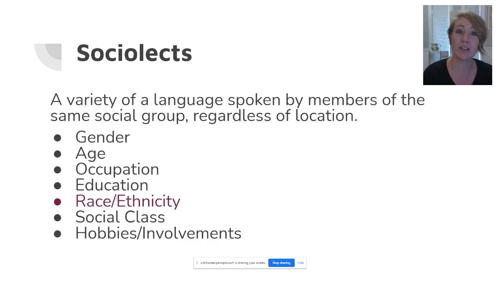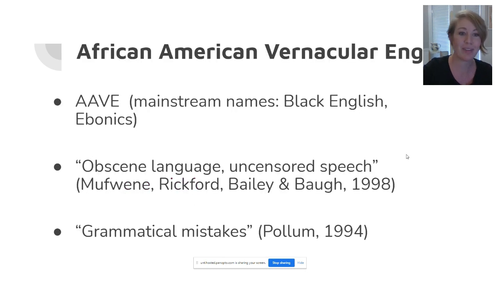And that something is our sociolects, which is a variety of a language spoken by members of the same social group, regardless of location. So this means that in addition to our regional dialect influences, our linguistic style is also influenced by our gender, age, occupation, education, race and ethnicity, social class, and hobbies. Your social background plays a large role in your language choices. So let's explore an example of a sociolect.